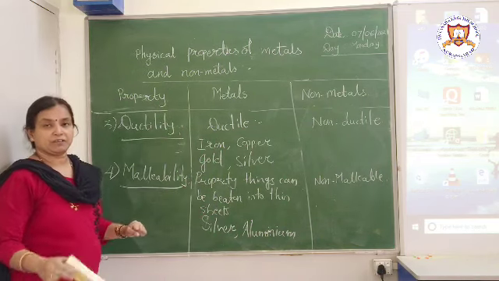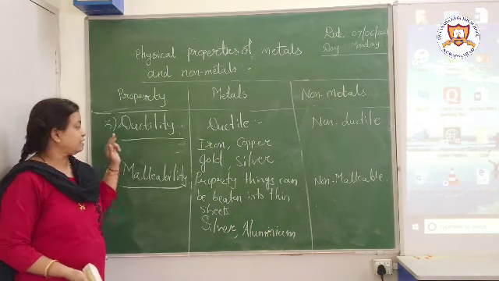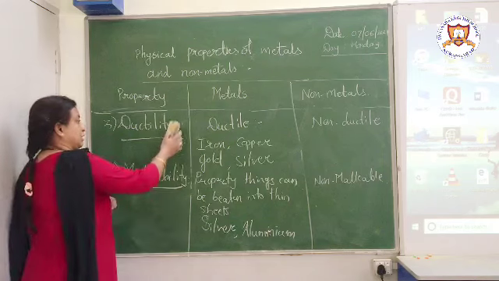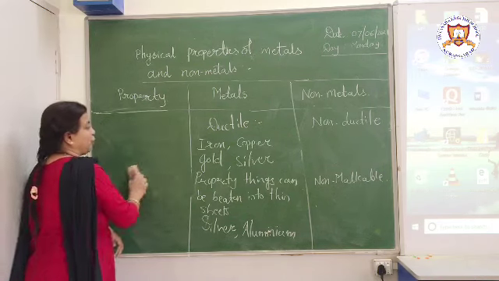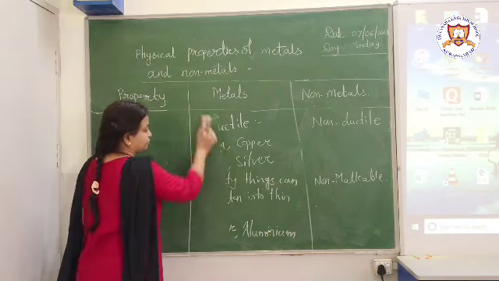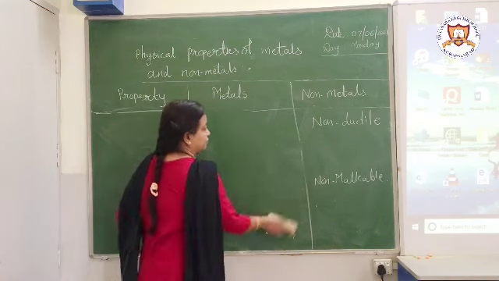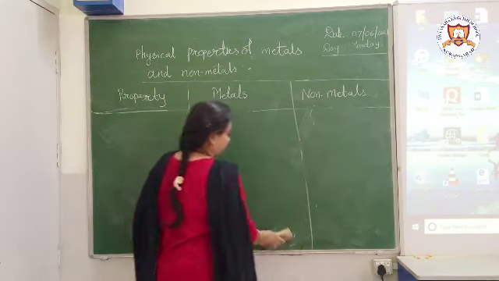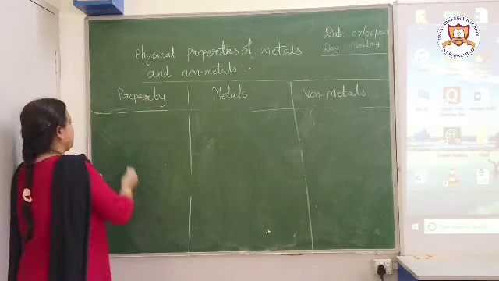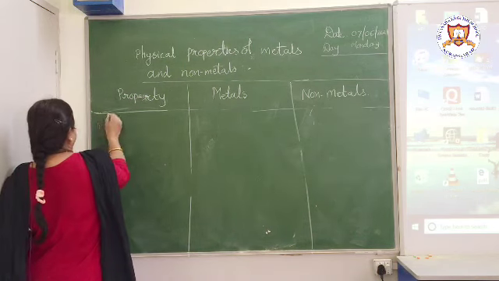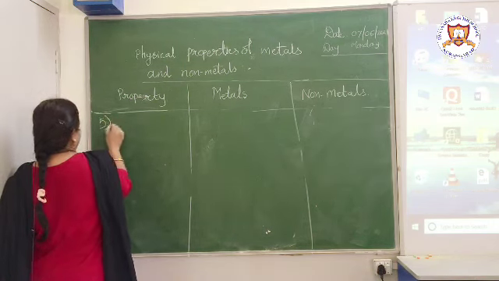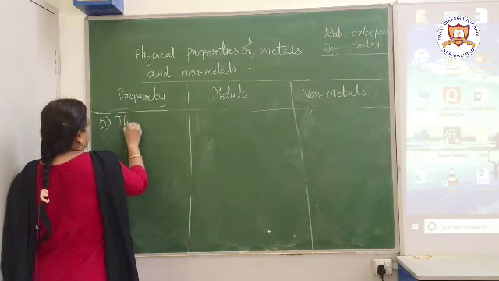So what properties have we seen till now? Physical state, then hardness, ductility, malleability. Let us move on to the next property. Okay, our next property will be thermal conductivity.